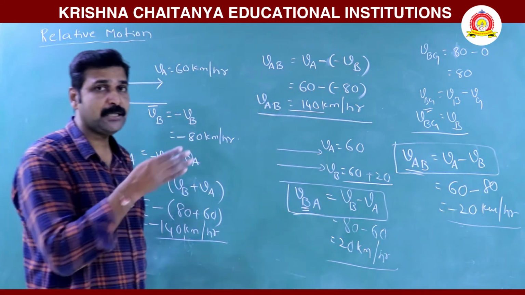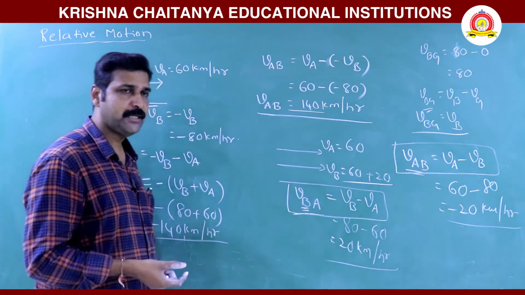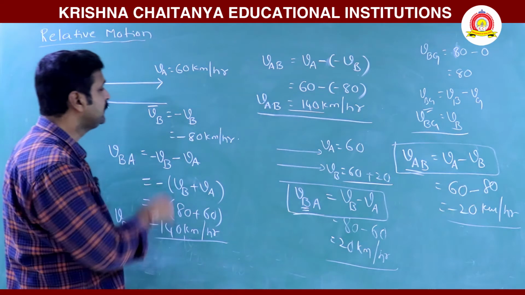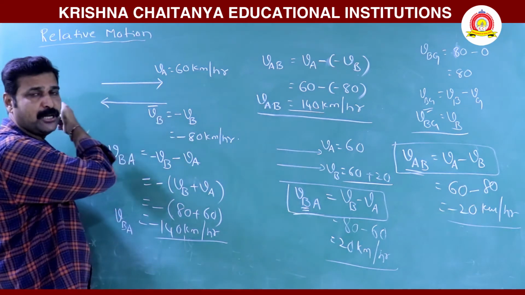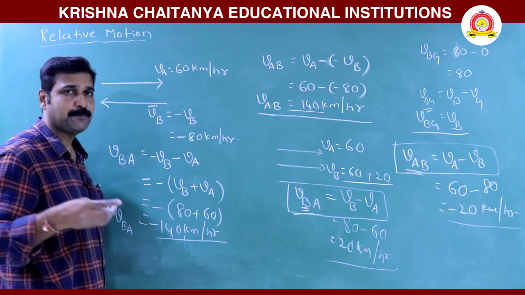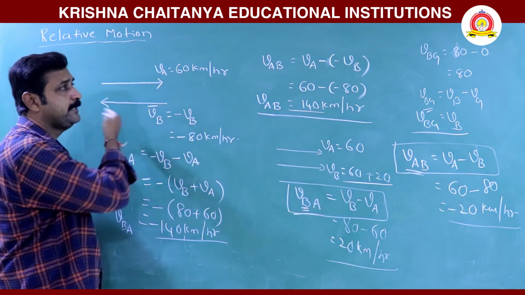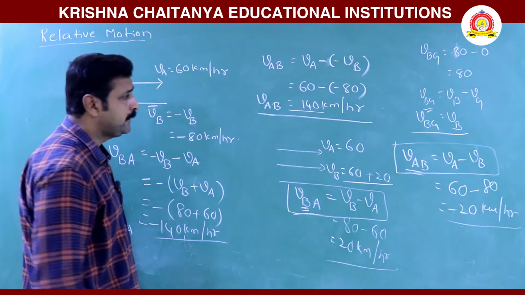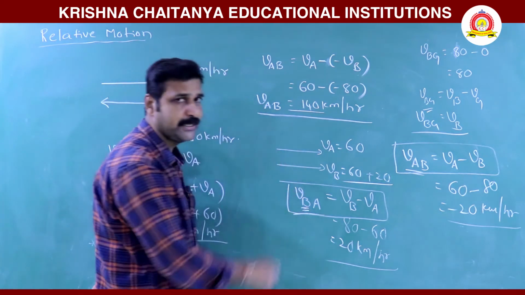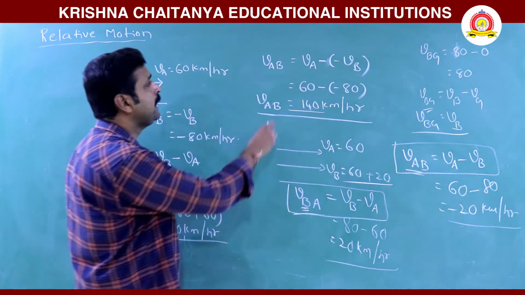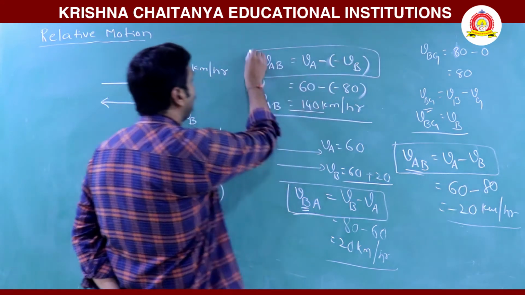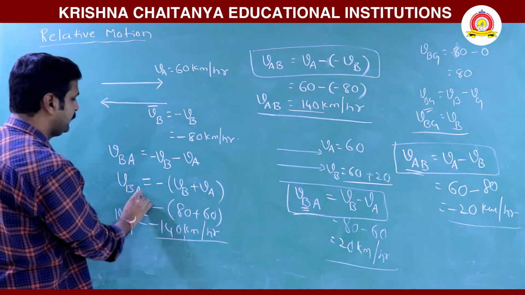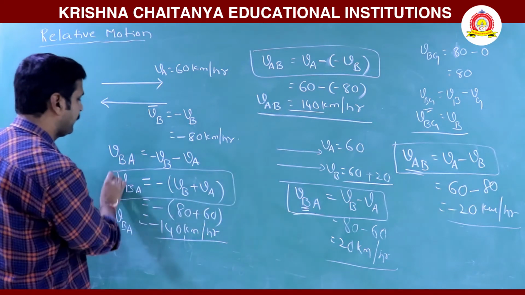But the person on the ground observes that A is moving with 60 in this direction, and B is moving with 80 in the opposite direction. So for the person on the ground, he observes the same. But with respect to each other, when they are moving in the same direction and when they are moving in opposite directions, these are the formulae.